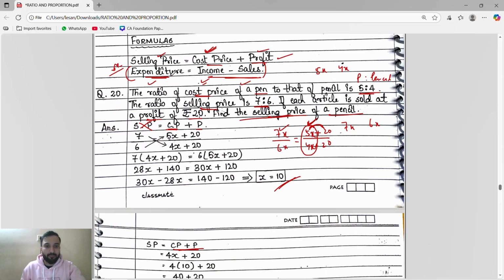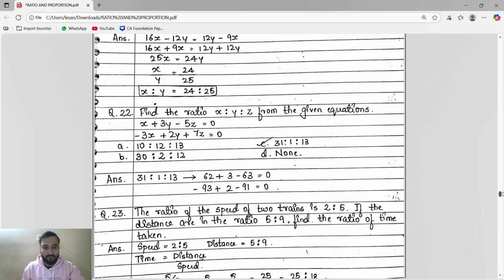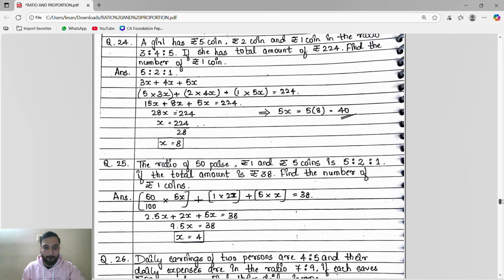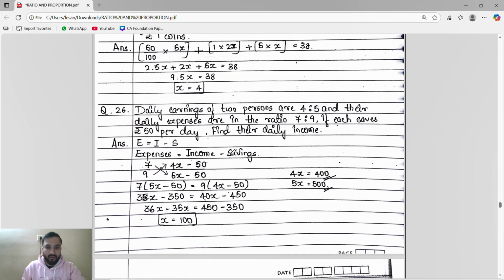Same here, expenditure is equal to income minus saving. So we will put the x on income. In income we will put the x, in expenditure we will not put the x. Understand, x on both income and expenditure is not possible.